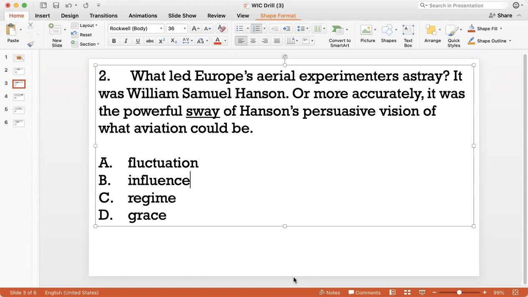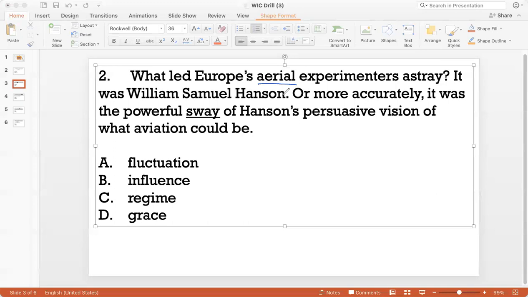So here we are talking about aerial experimenters. Aerial experimenters obviously refers to aviation. The word aerial refers to air, flight. So there were aerial experimenters, but what led them astray? What took them away from their path? And it says that there was this person, William Samuel Hansen, who had a persuasive vision of aviation, and it was the powerful sway of that vision, right?